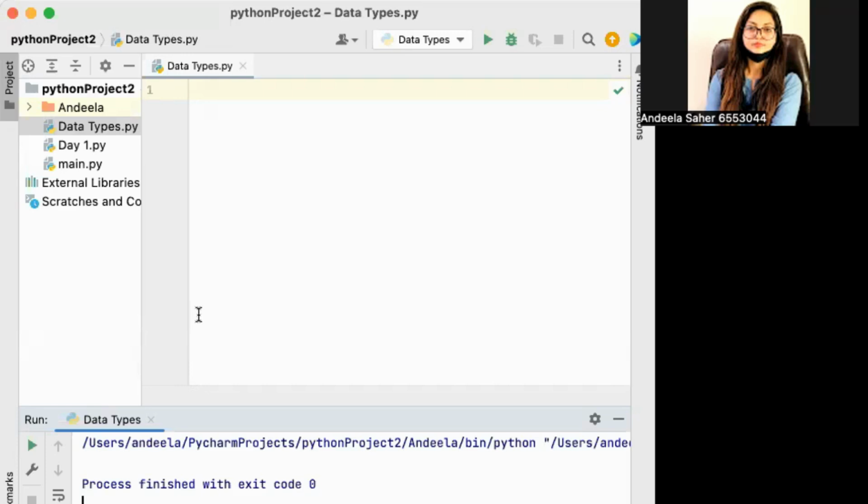So this is our day three, and at the end of day two, I told you that in day three we are going to talk about data types. So let's dive into it.